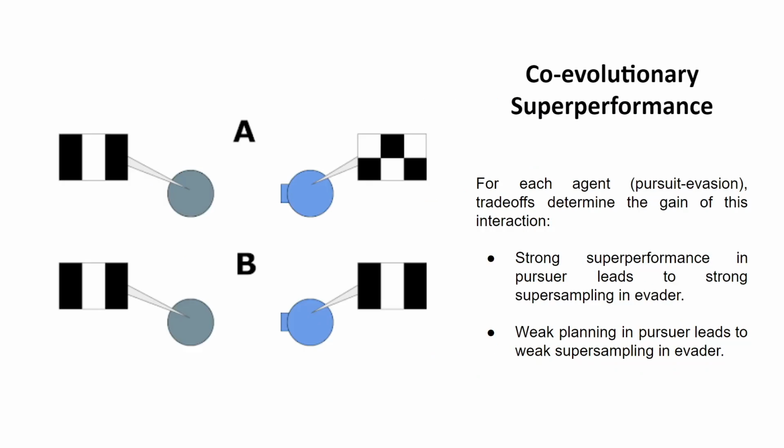So this is something we term coevolutionary superperformance. So for each agent here, the gray agent and the blue agent, they play this pursuit evasion game. And so they both have, like, one is a super sampler and one is a super planner, and they basically try to outcompete one another. So the blue agents on the right try to predict what the gray agents on the left are generating, and the gray agents on the left are trying to generate cryptic signals that the agents on the right cannot recognize. So strong super performance in the pursuer leads to strong super sampling in the evader. And conversely, weak planning in the pursuer leads to weak super sampling in the evader.